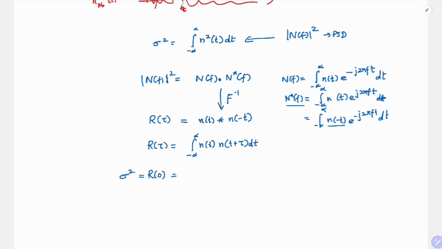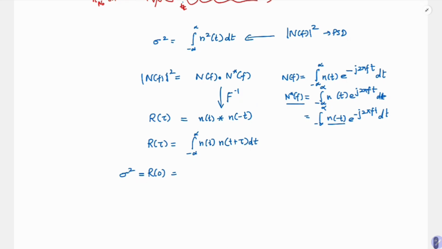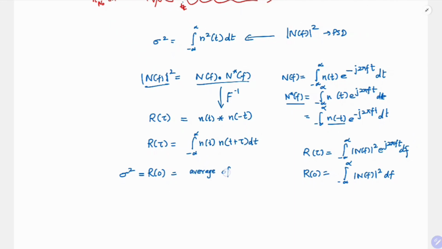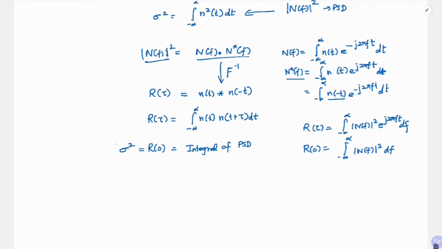And r of 0 in terms of your n of f whole square: r of tau is nothing but the inverse Fourier transform of this function, right? So it is integral minus infinity to infinity mod n of f whole square e power j 2 pi f t df. So r of 0 is just the integral of your power spectral density. Actually not average, it is the integral, right? So you have to remember next time while solving that your variance is nothing but the integral of your power spectral density.